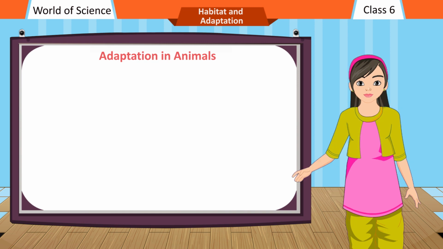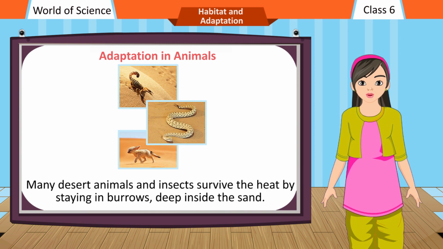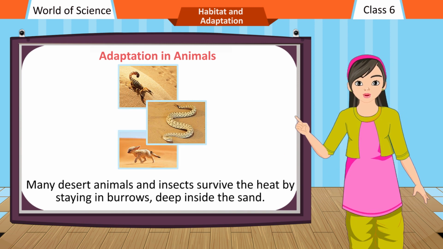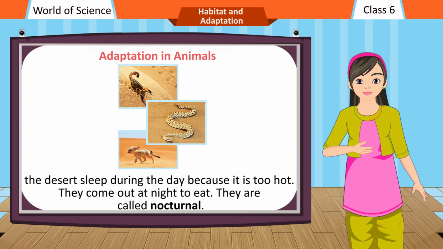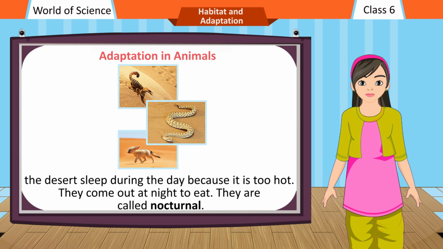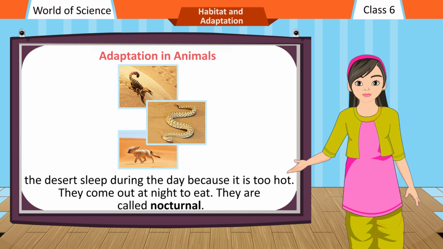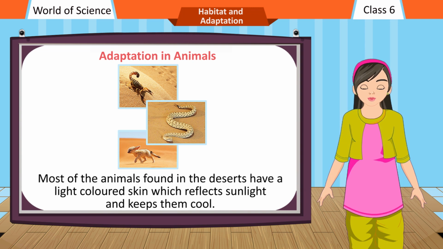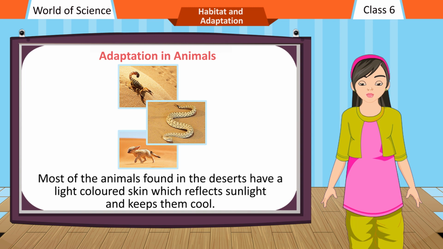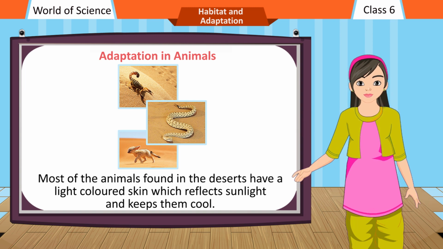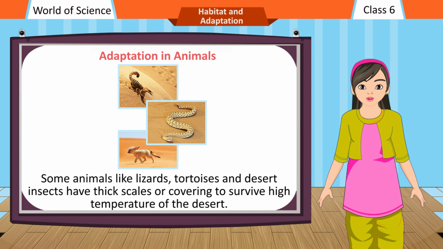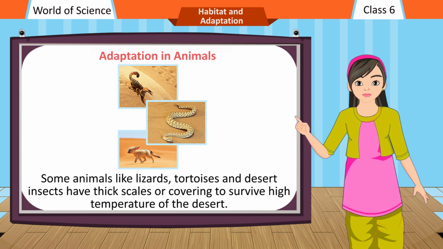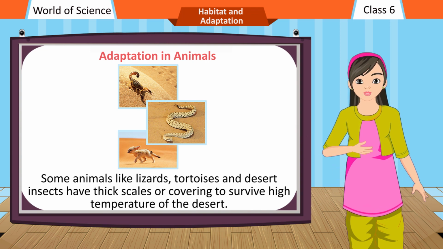Adaptation in animals. Many desert animals and insects survive the heat by staying in burrows deep inside the sand. They live in the desert, sleep during the day because it is too hot, and come out at night to eat. They are called nocturnal. Most of the animals found in the deserts have a light-colored skin which reflects sunlight and keeps them cool.